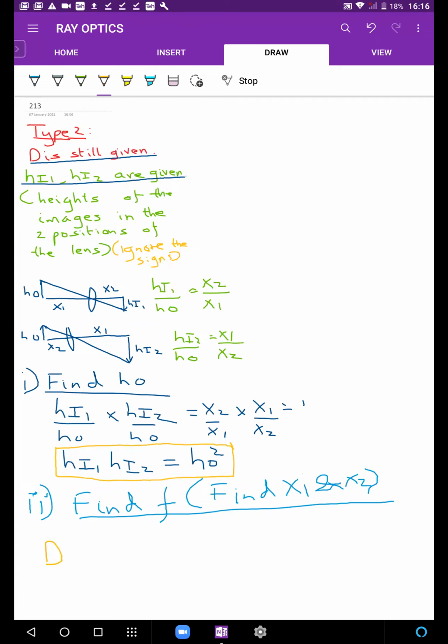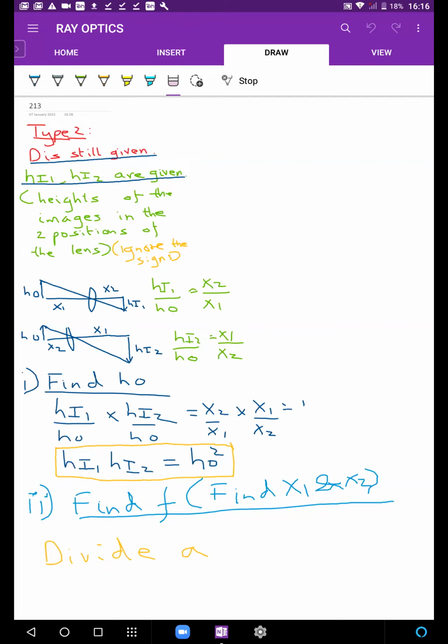Okay, so you can divide the two equations. Let's give them some names. Divide equation A by B.